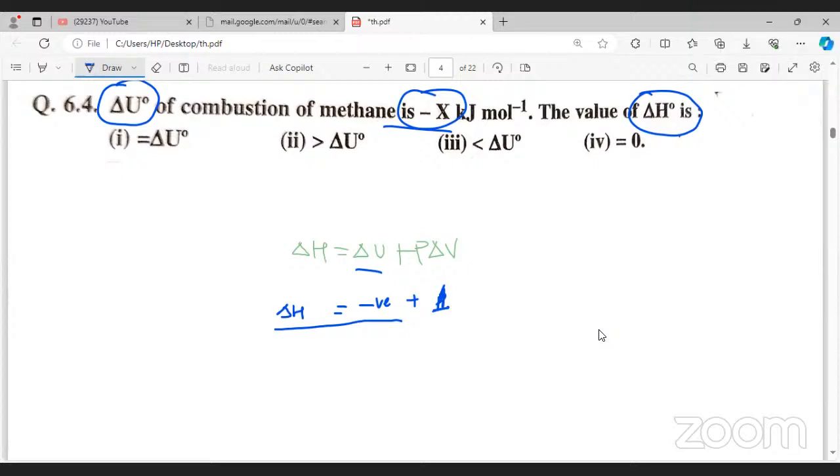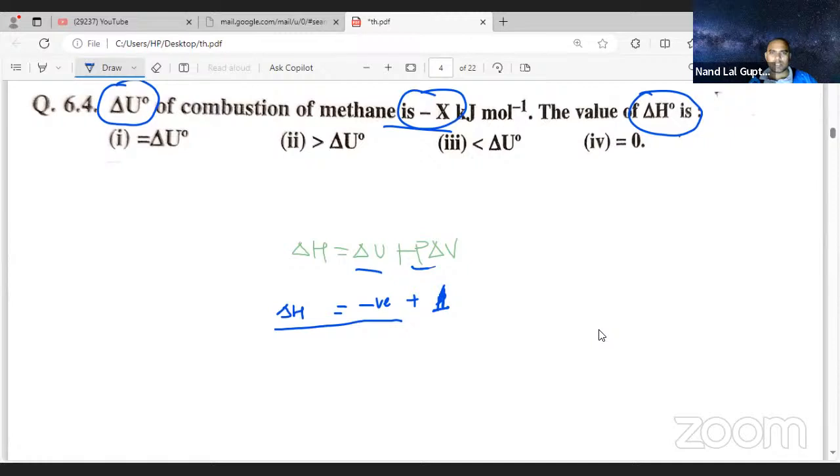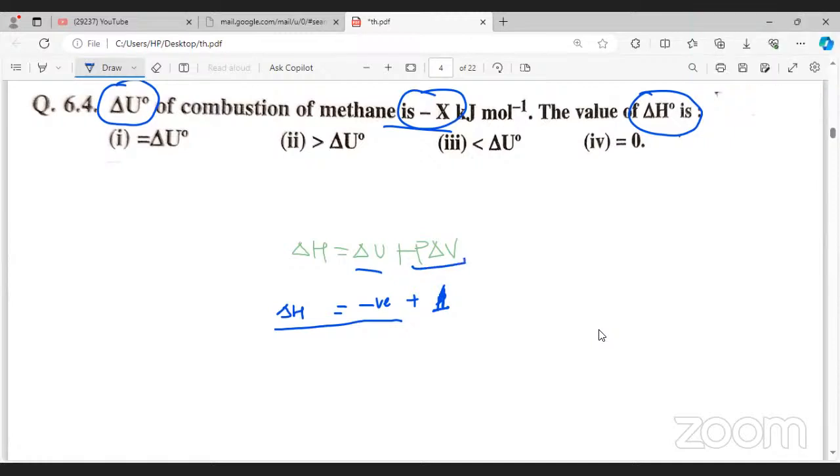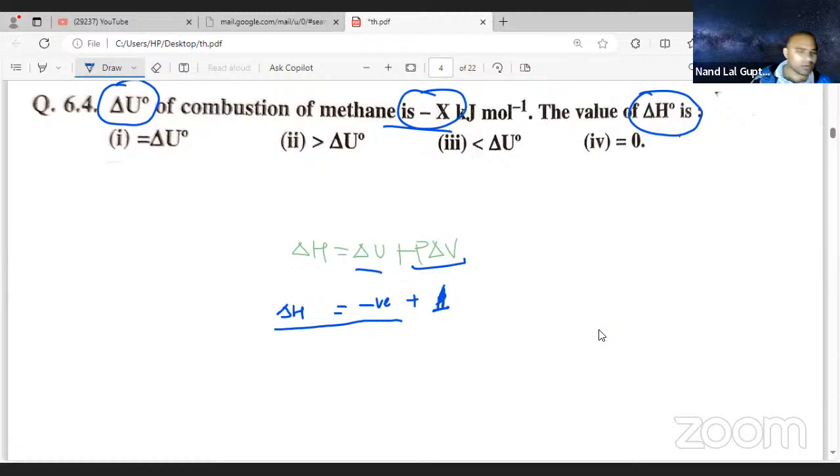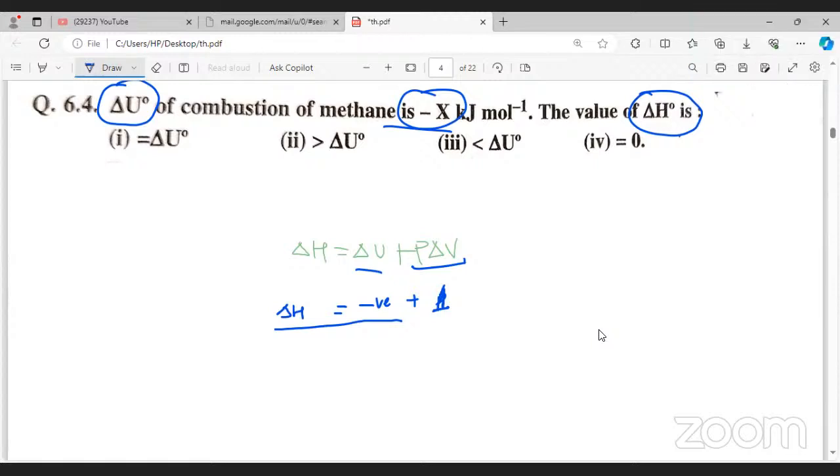And any other relation which we can write. Because this cannot be 0. Right? Yes, sir. So delta H should also be going to be the negative one. It should also come the negative one. Let me check in the book.